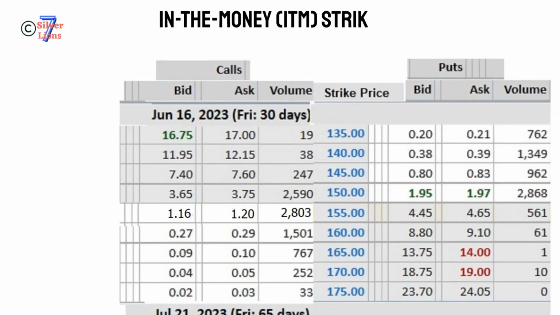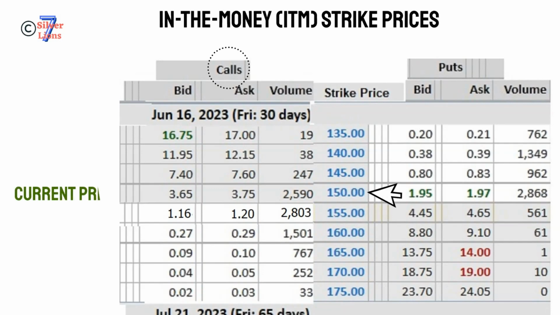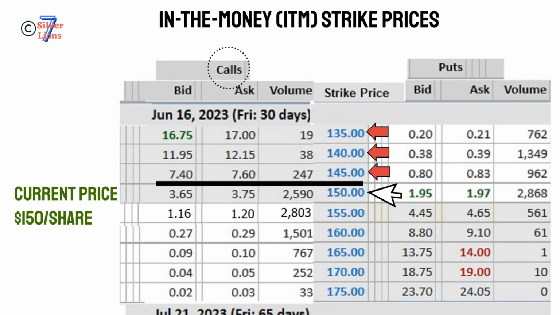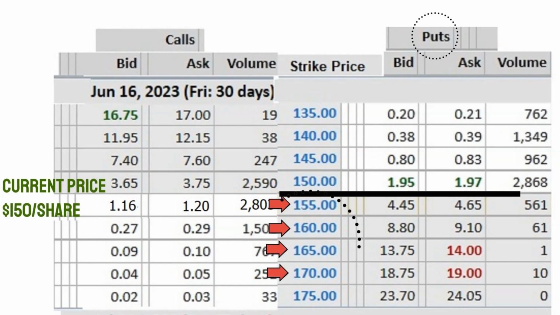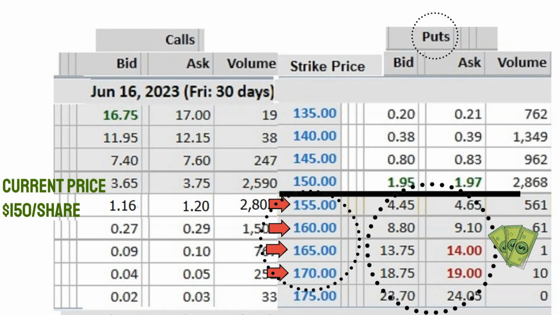In the money strike prices. In the case of a call option, if the strike price is below the current price, that option is in the money because the owner can exercise the option by buying the underlying stock for less than its current price. In the case of a put option, the strike price is above the current price. The contract holder can exercise the option by selling the underlying stock for higher than its current price. While in the money options are more expensive, they are more likely to maintain their intrinsic value at expiration.